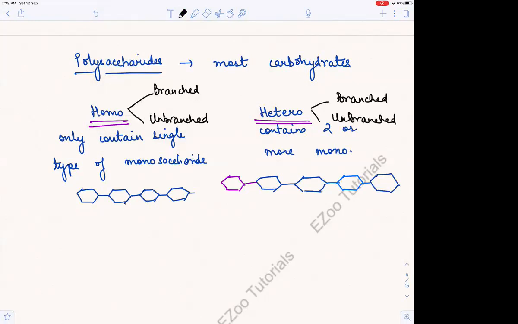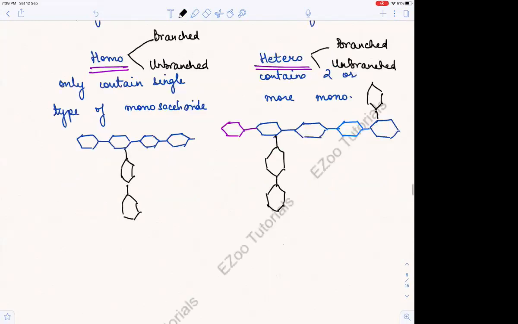Suppose there is a branch here, alpha 1,6 glycosidic bonds, which we studied in digestion, remember? Here the branching happened, so they both can be like this. Generally, polysaccharides are very, very long chains of monosaccharides. Okay, so homopolysaccharides, they are generally what?